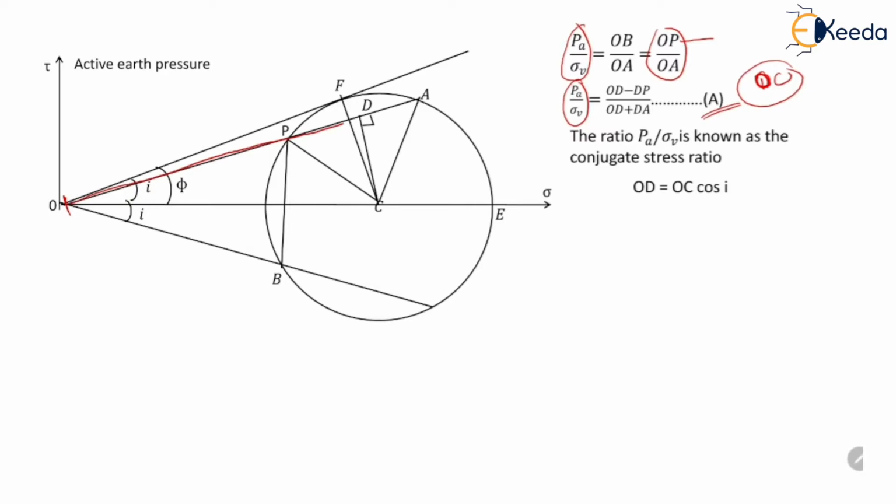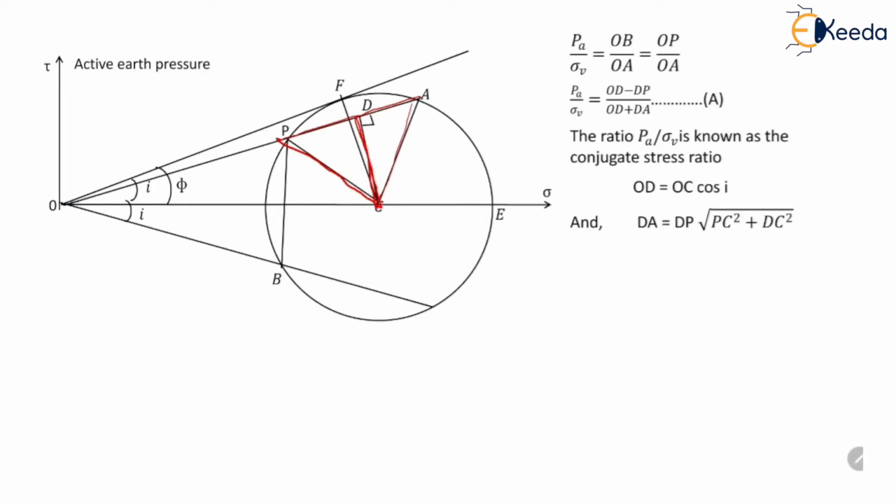Now OD is equal to OC cos i, if we consider this triangle. Similarly, if we consider the triangles PDC and ADC, these are similar triangles. So dA will be equal to dP, which will be equal to the square root of PC squared minus DC squared by Pythagoras theorem. Our ultimate aim is to convert all these terms in terms of OC.